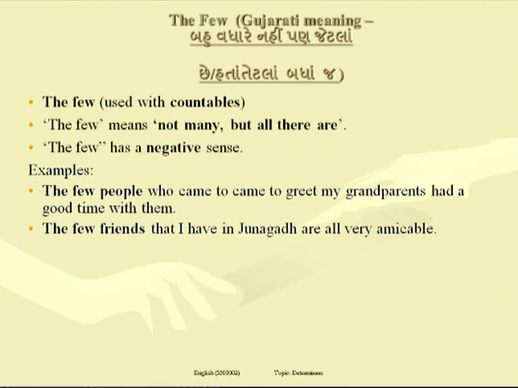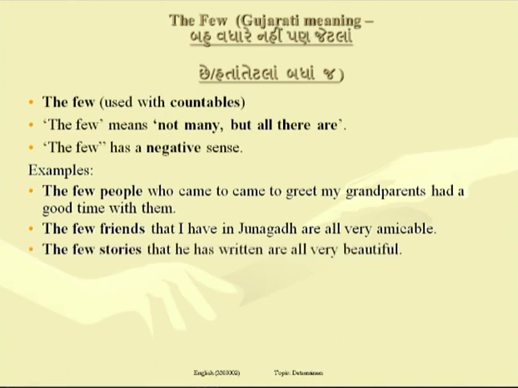The few friends that I have in Junagadh are all very amicable. In Junagadh, I do not have many friends. The speaker is saying, how many friends do you have in Junagadh? The answer is, I do not have many friends. But all those friends are very amicable. Though they are not very great in numbers, they are very few, but all of them are very friendly, very amicable. The few friends. Friends is a countable noun. Before a countable noun, this particular determiner is used to convey the sense not many, but all there are.